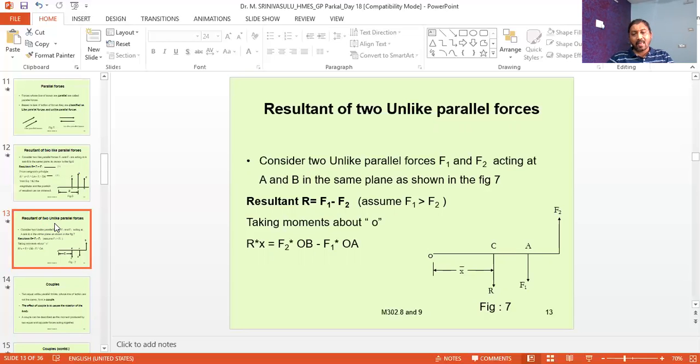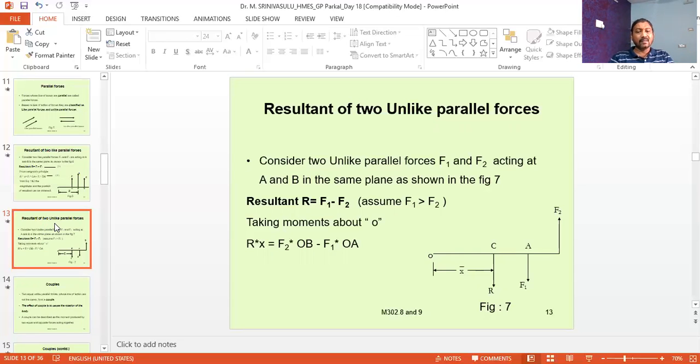From the principle of moments, R into x must be equal to the algebraic sum of the moments of force F1 about O and force F2 about O. Here F2 causes an anti-clockwise moment, so it is positive, and F1 causes a clockwise moment, so it is negative.